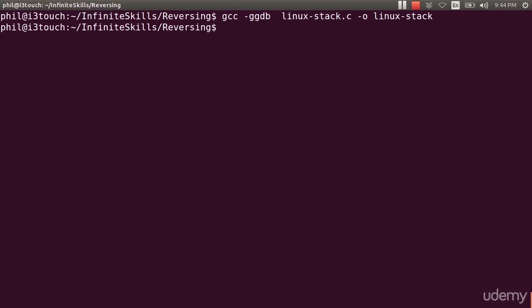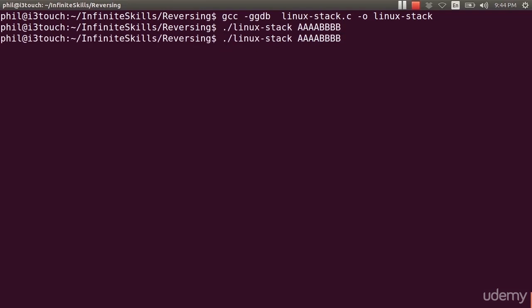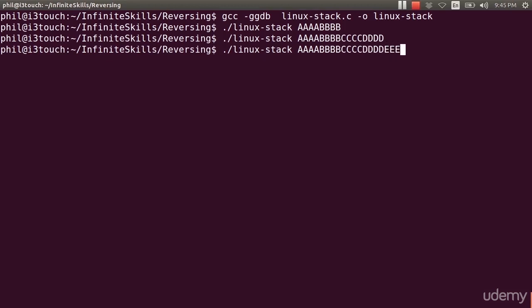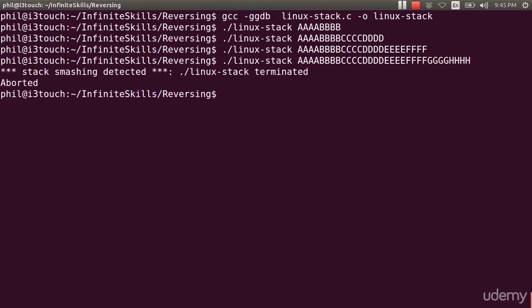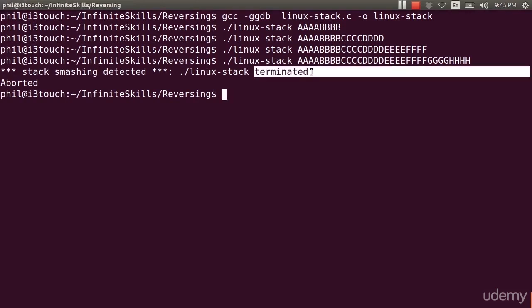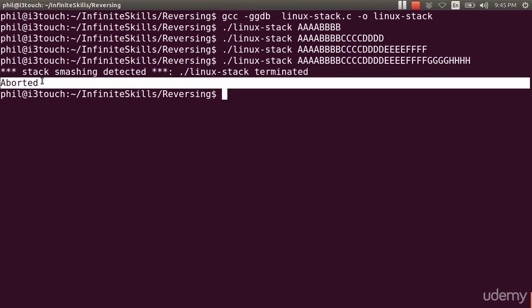So now if I run this program, I'll run this one first, linux-stack, and I give it an acceptable input. So I'll give it 8 bytes, and it returns normally. What if I give it 16 bytes? I'm still good because I haven't overflowed anything critical just yet. And I'm still good. Just a little bit more. And there we go. It's going to tell me, hey, you tried to smash the stack. Notice what happened here. It told me stack smashing detected, terminated. And it says my program was aborted.